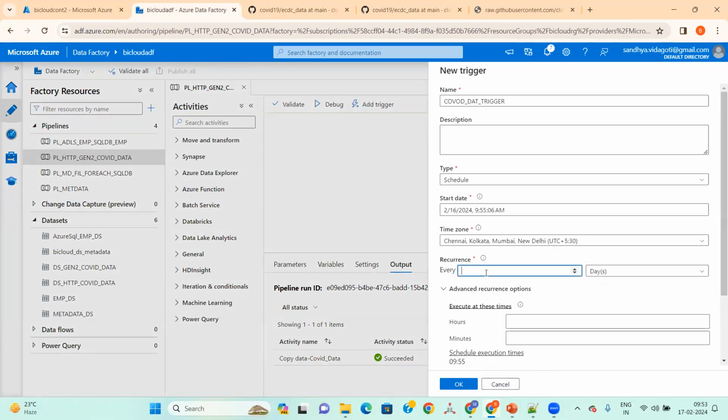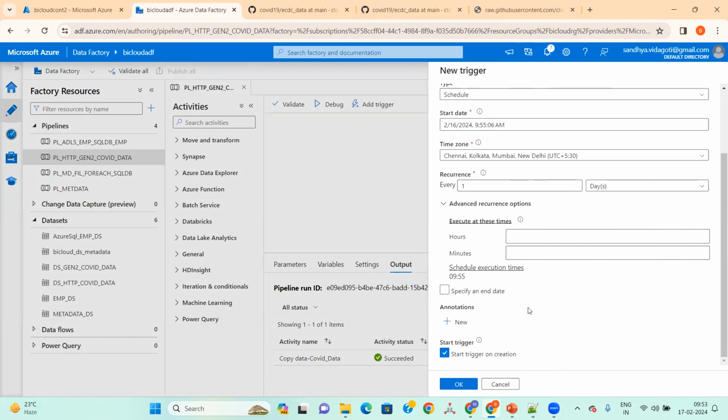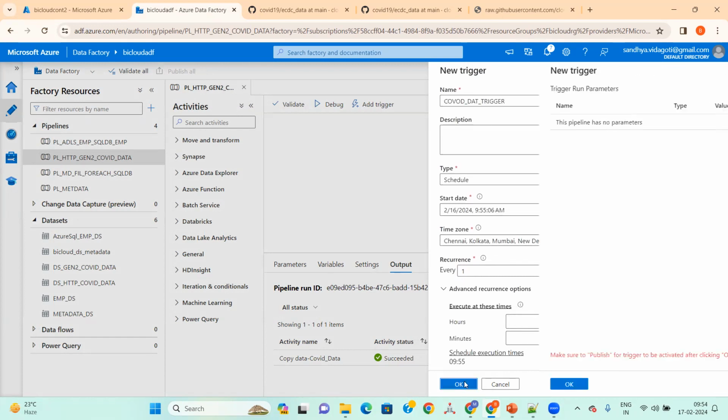You can do anything here: minutes, hours, days. My requirement is to execute every day once. Executing at these times is not required, and I don't want to start the trigger at creation. I just want to start as per the schedule, at 9:55.